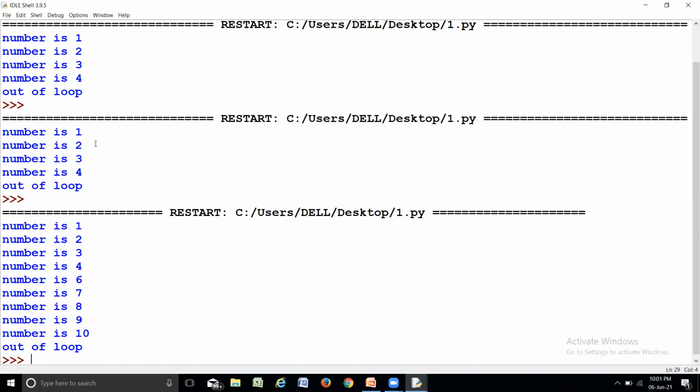See, when I used the break statement, the output is 1, 2, 3, 4 and out of the loop. Okay. But when I used the continue statement, 1, 2, 3, 4 is printed and 5 is missing here. And it continues with the remaining 6, 7, 8, 9, 10 printed, and then it goes out of the loop. So the continue statement always skips the current iteration of the loop and continues with the remaining iterations of the loop, whereas the break statement simply forces the loop to exit. Okay. So that is the point you need to understand.